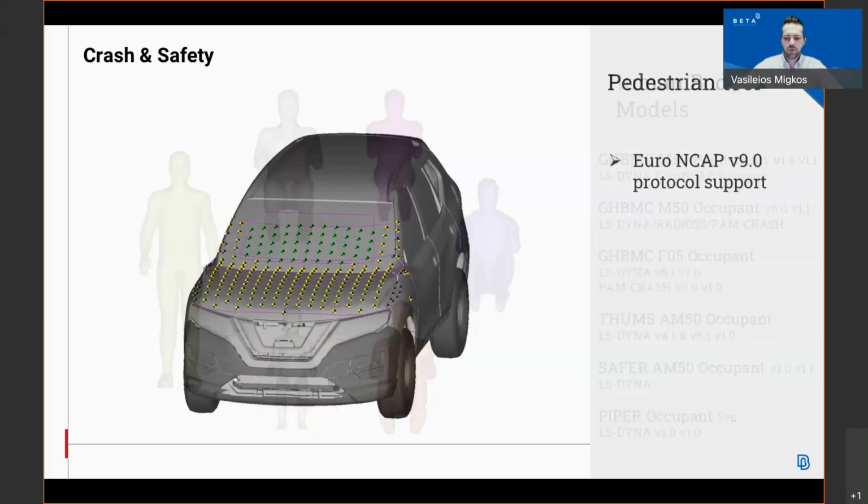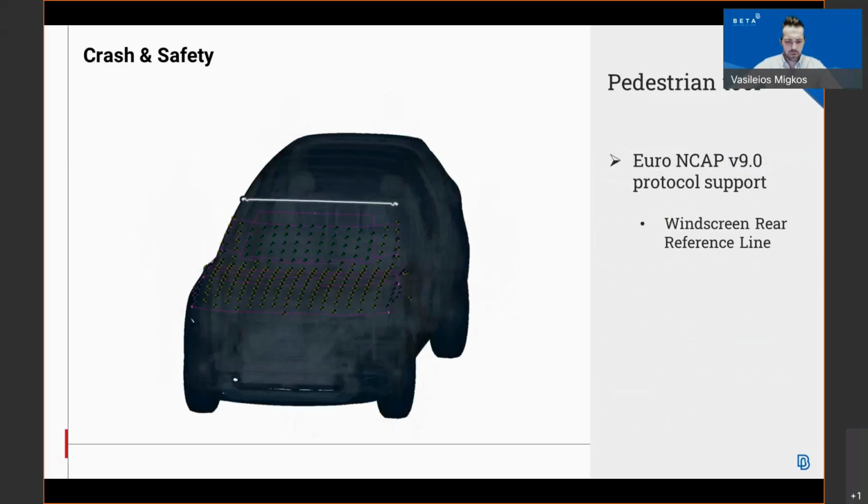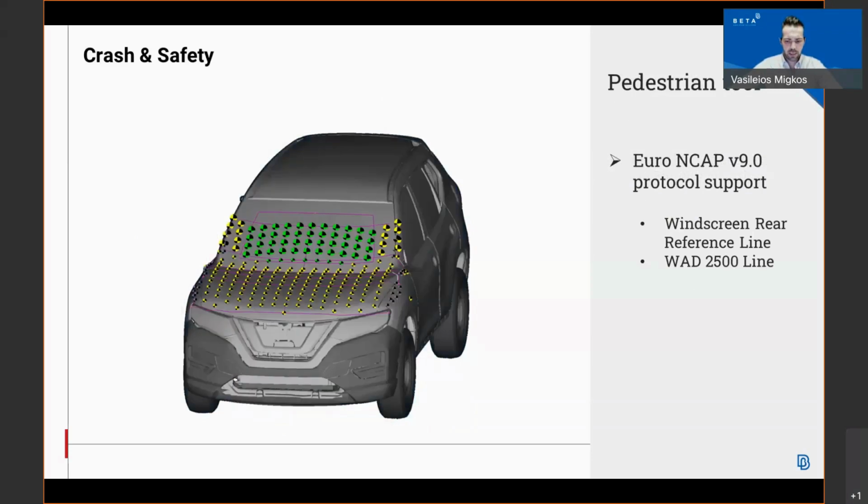Apart from these, we have new protocols supported in the pedestrian tool, which is the new Euro NCAP version 9, which creates the windscreen rear reference line on the top edge of our windscreen. Apart from these, the new tool creates also the wraparound distance 2500, as well as target points for the bicyclists. Apart from the Euro NCAP in the pedestrian tool, we are supporting also the Korean NCAP 2022 proposal.